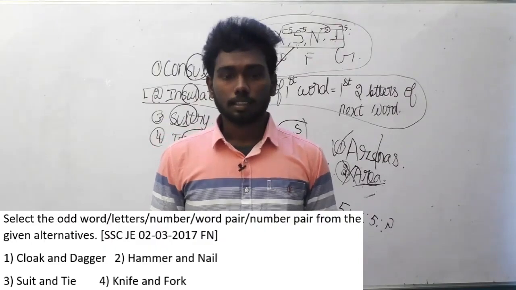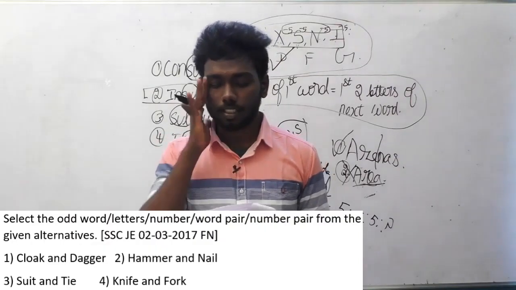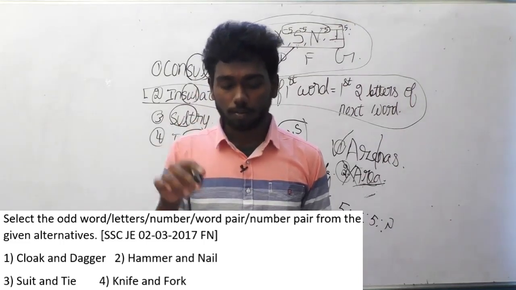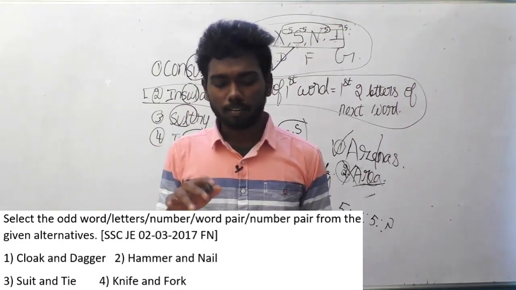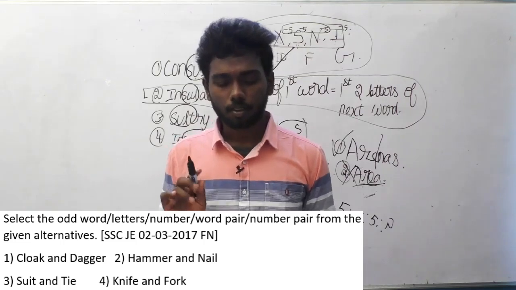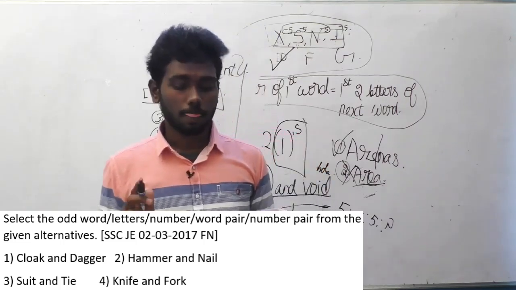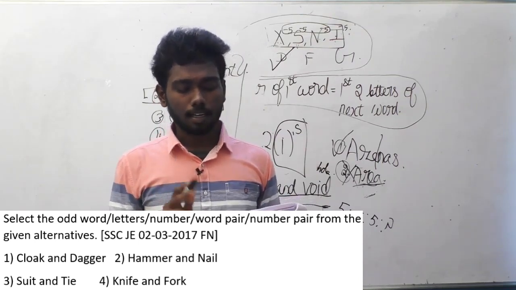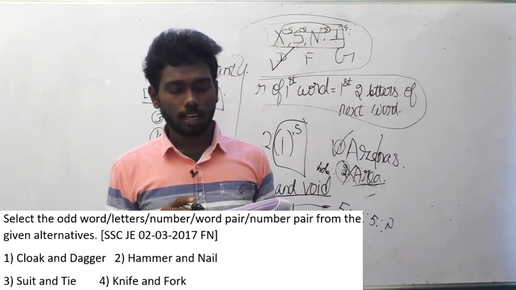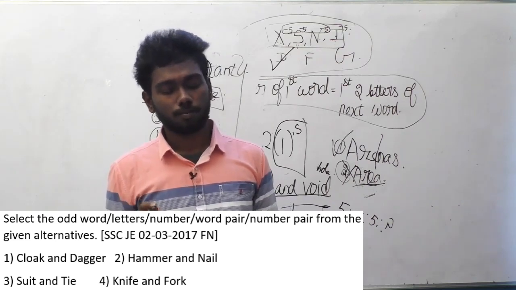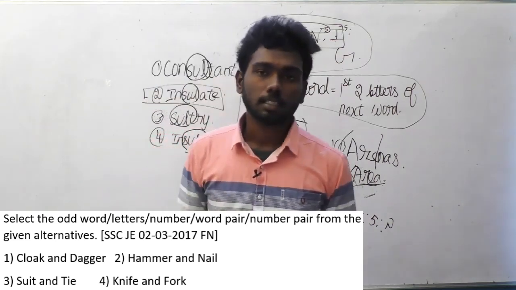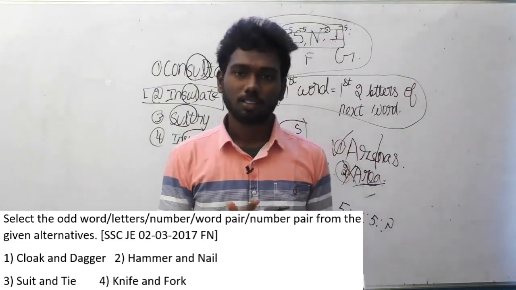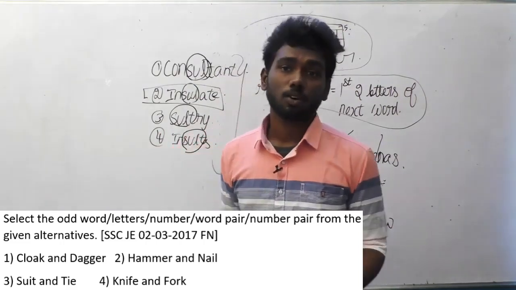Let us move on to the 70th question of SSCGE. Select the odd word or letters or number or word pair or number pair from the given alternatives. The alternatives are cloak and dagger, hammer and nail, suit and tie, knife and fork. These are the options, guys. And most of the people might think, sir, what is this cloak and dagger? I don't know the meaning of cloak and dagger.